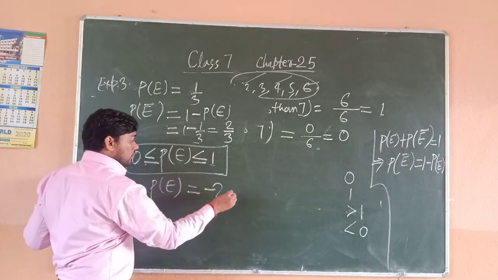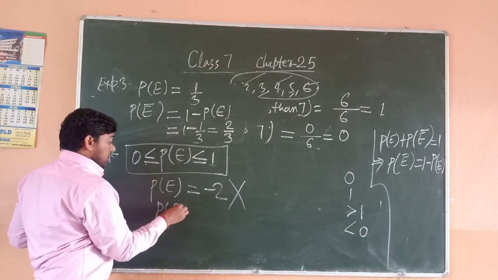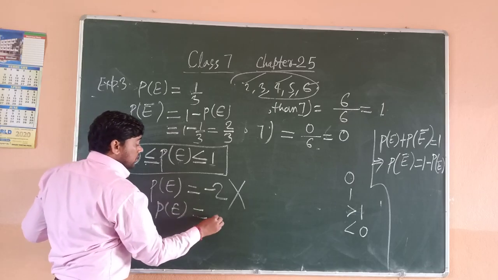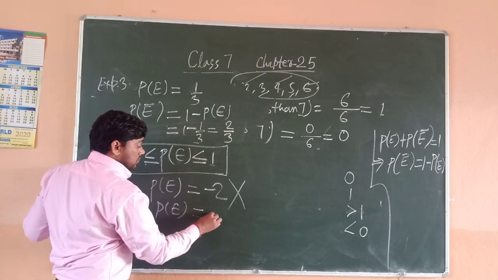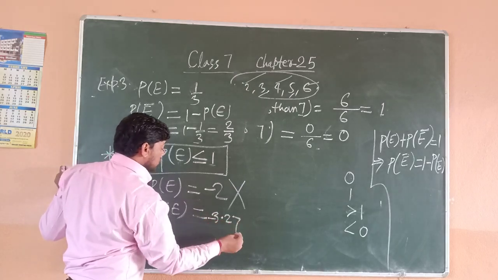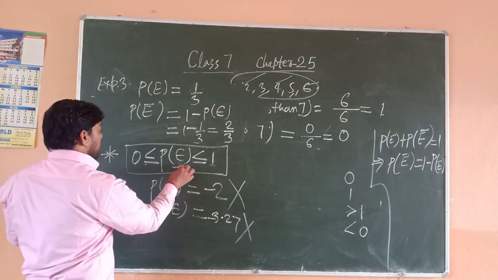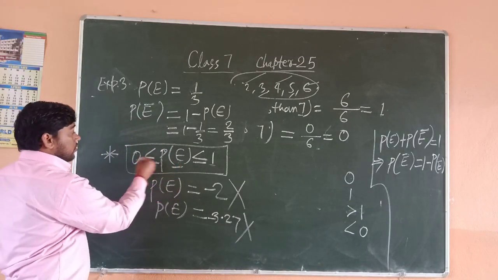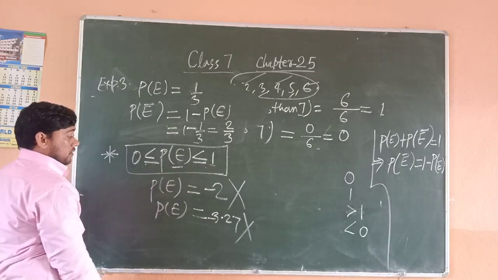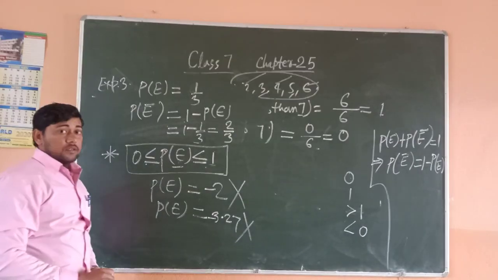If -2 comes, your answer will be wrong. It also cannot be a value like 3 or 3.27. It is also wrong. Always the probability of an event is from 0 to 1, only positive. Okay, thank you students.